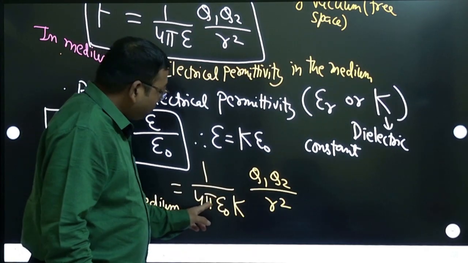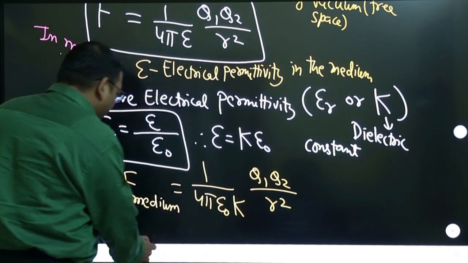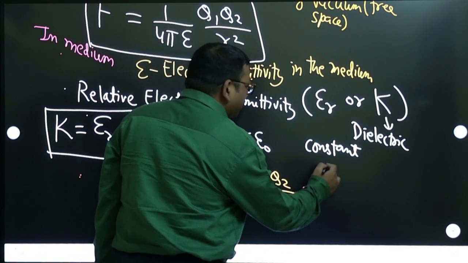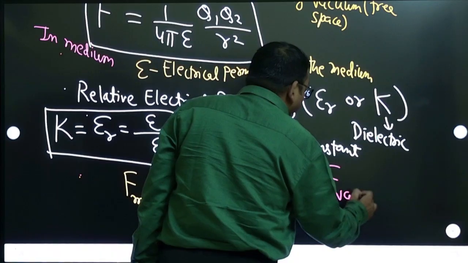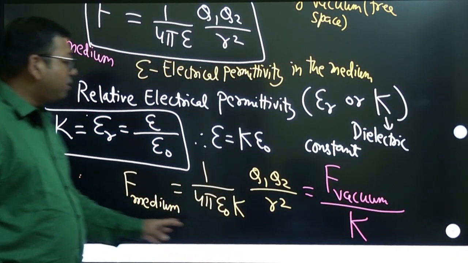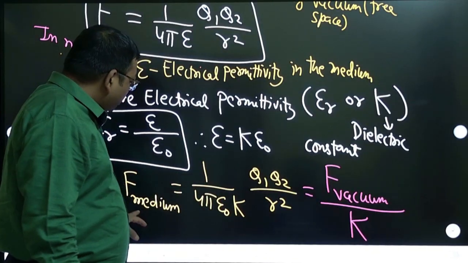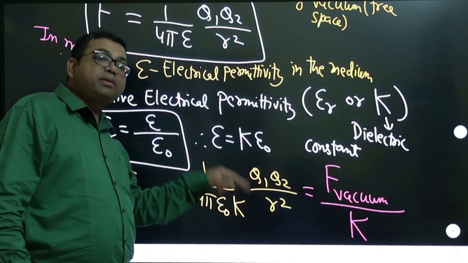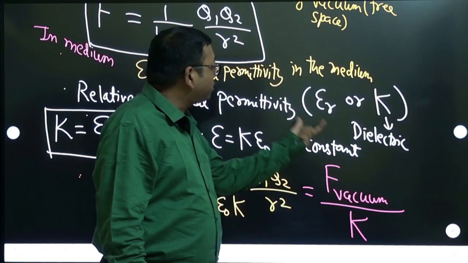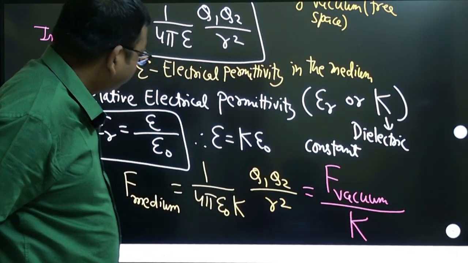Now, if I club 1 by 4 pi epsilon naught r square q1 q2, that is the force in vacuum, right? So this is the force in vacuum, and capital K I will leave it. So force in vacuum divided by capital K. This is how we can relate force in medium and force in vacuum. Force in medium is equal to force in vacuum divided by the medium property, which is called dielectric constant or relative electrical permittivity. Are you clear about this?